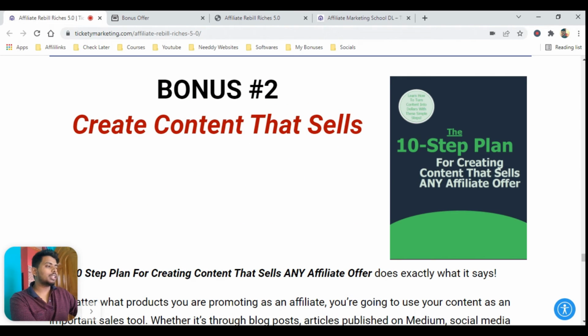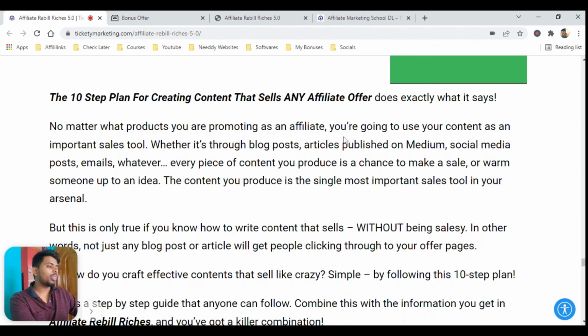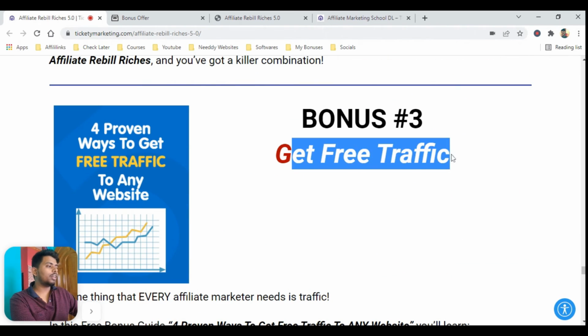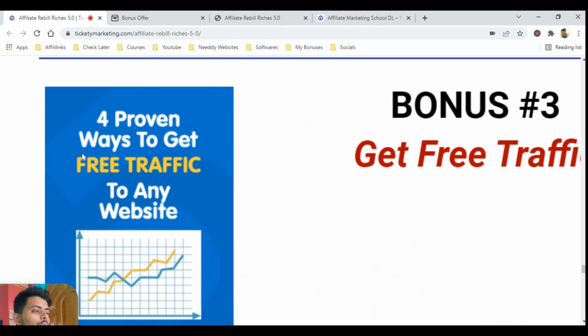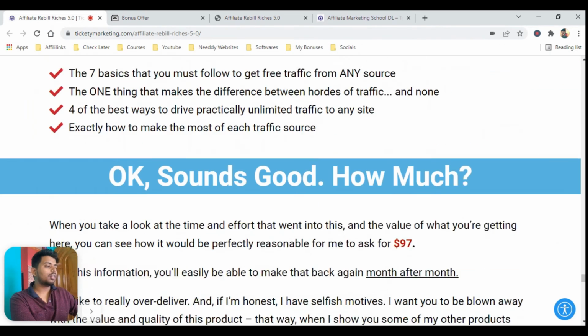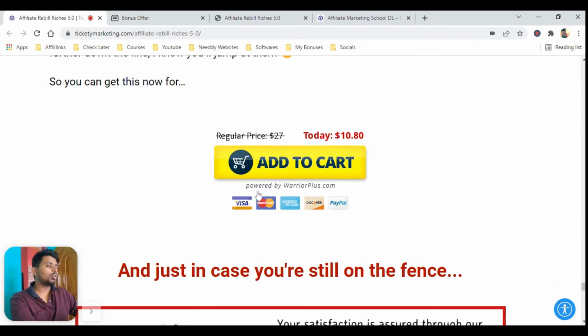Then the bonus number 2 is create content that sells. The bonus number 3 is get free traffic: 4 proven ways to get free traffic to any website. So I have also given you a lot of bonuses.